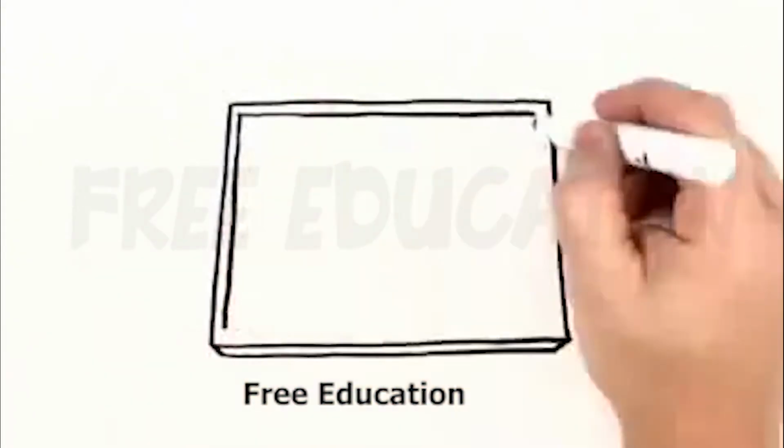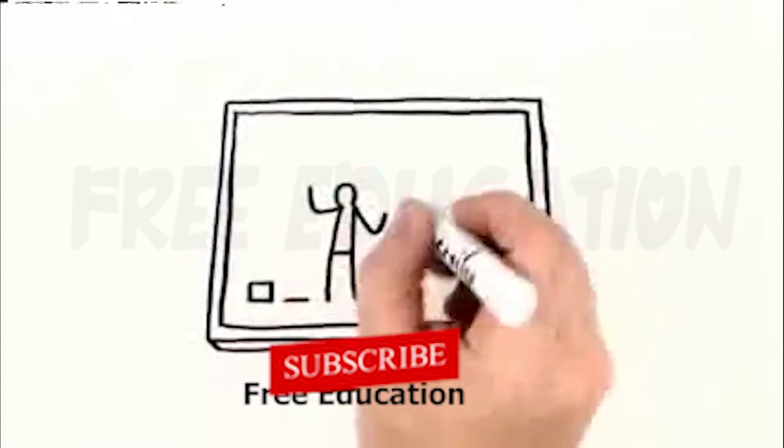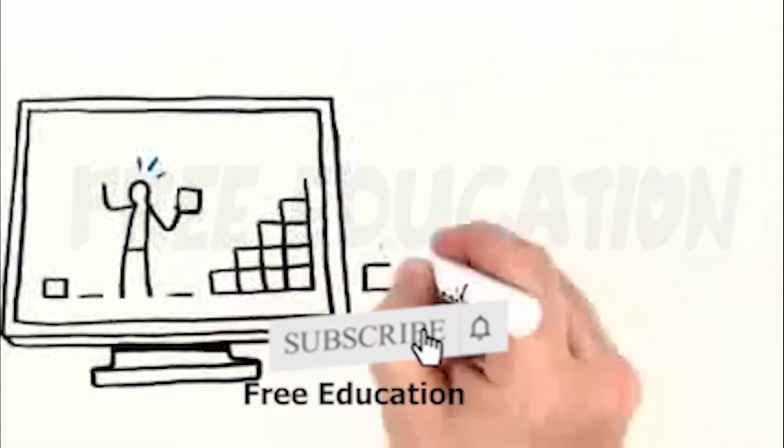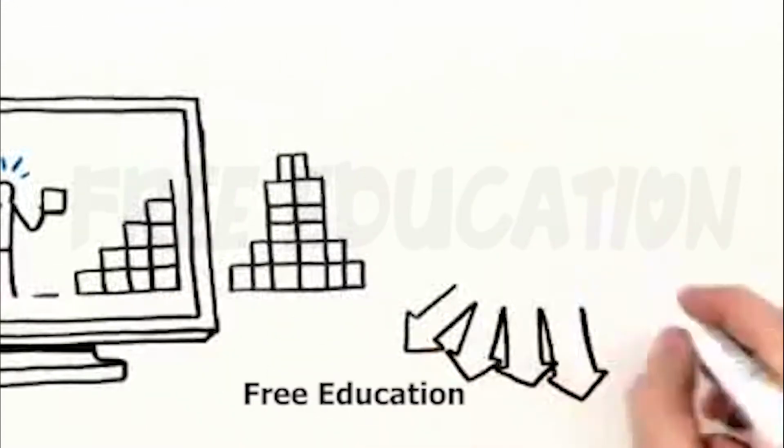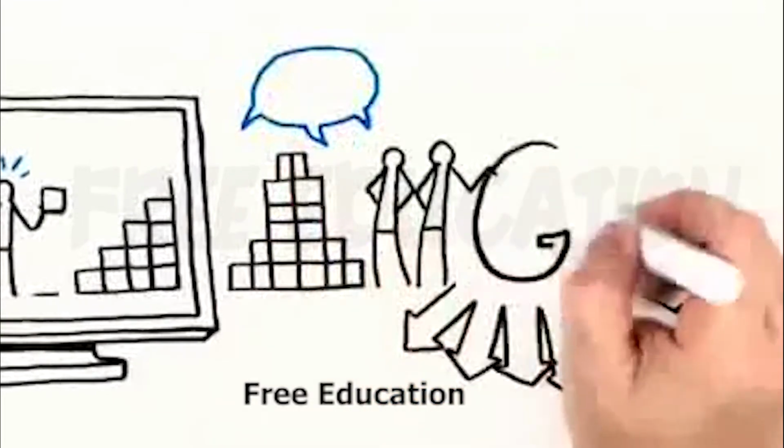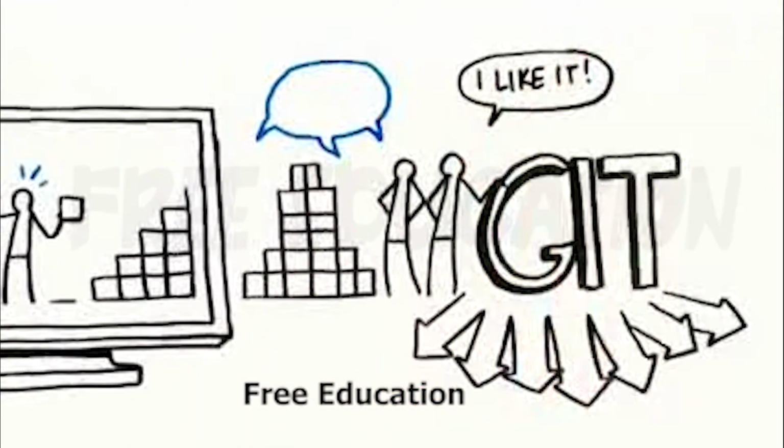Software development is all about people. People who are passionate about building the next big thing, people who want to innovate rapidly, and people who want to collaborate with other people. That's why they like Git.